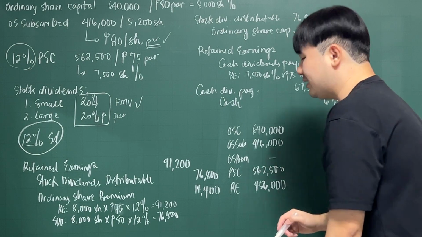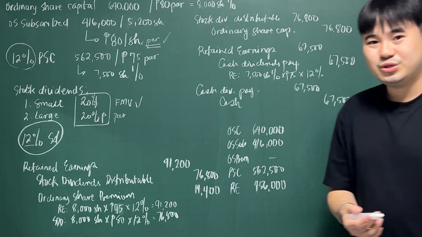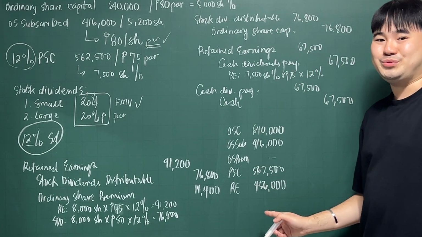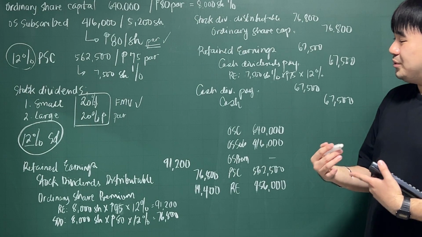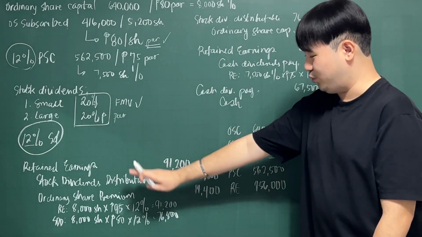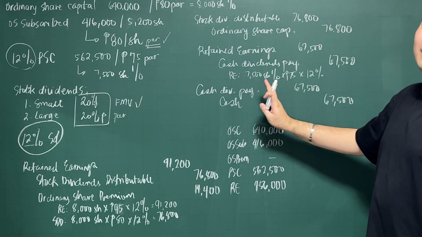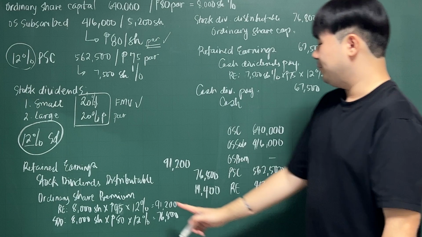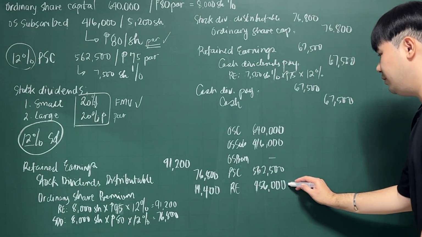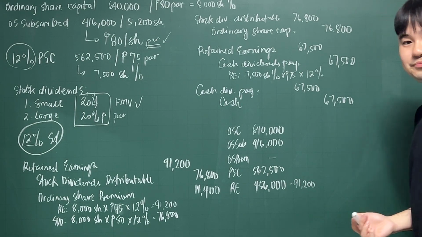Actually, if the problem asks you how much is the beginning balance of your total shareholders equity, this is the answer. You just have to get the total of this one. Then, what I always tell my students is, coming from the starting point, just book all of the effects that have happened. That's the secret. Okay? So, if you debited retained earnings at 91,200, so declaration of dividend, so minus 91,200.